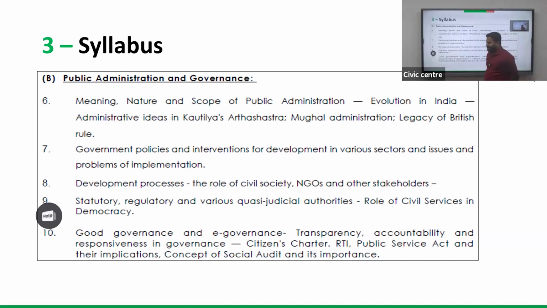These policies are a solution for a certain set of problems, like vaccination through Mission Indradhanush. There are certain schemes under different verticals, which are government interventions to bring change.